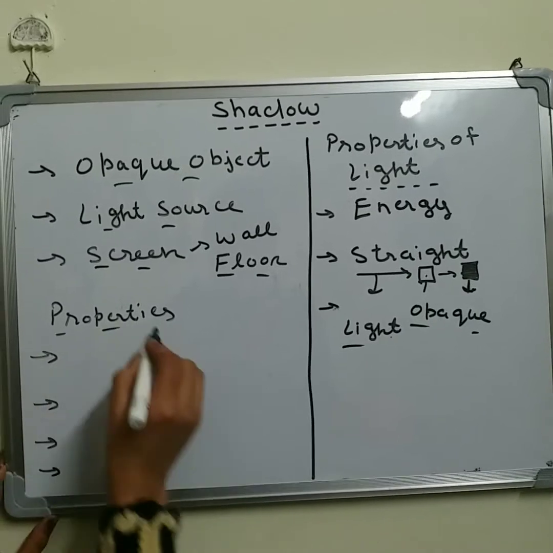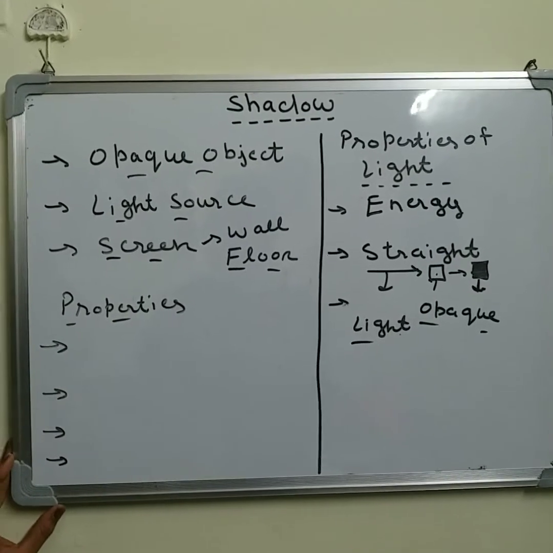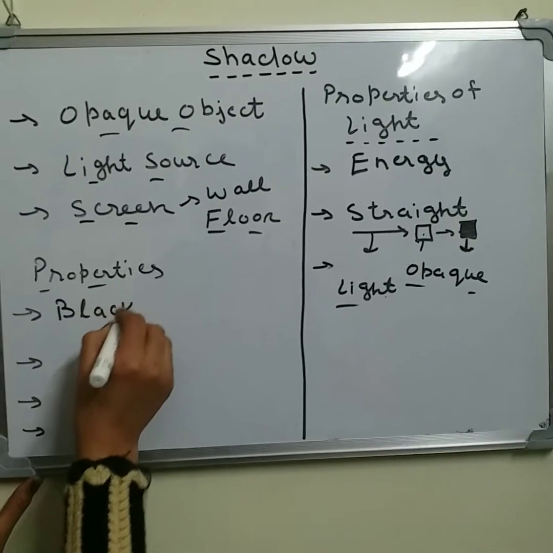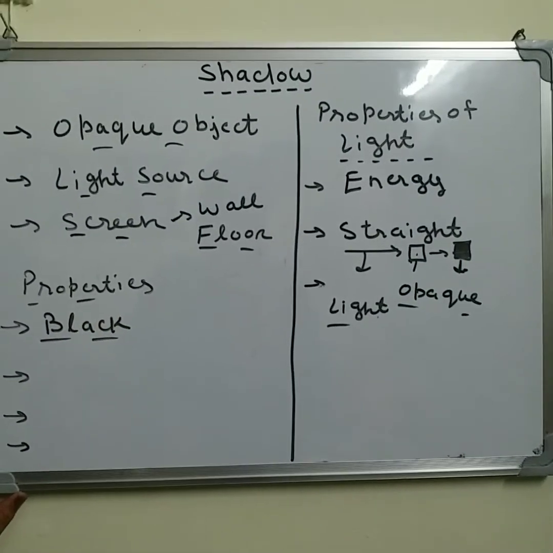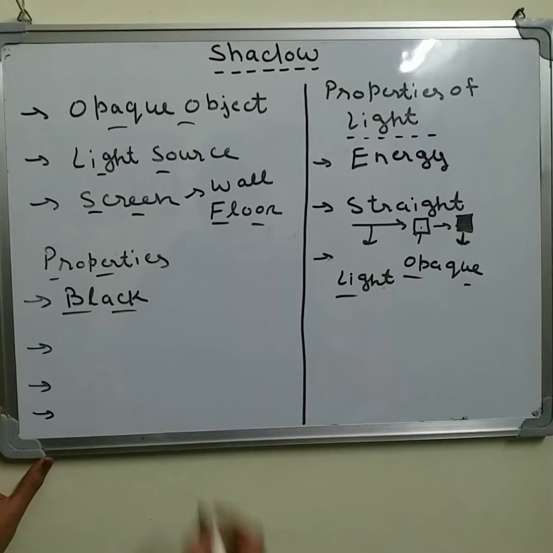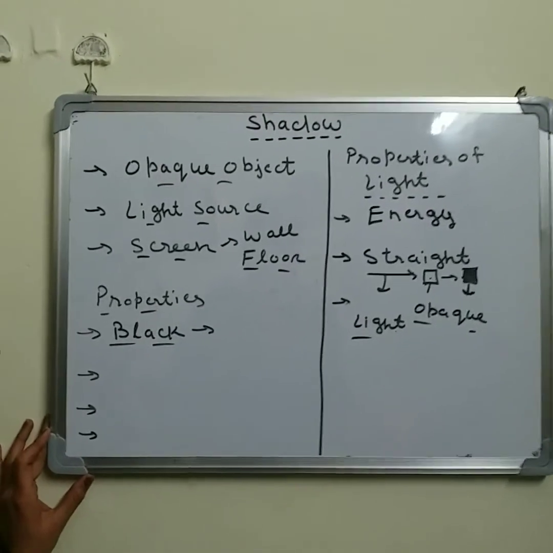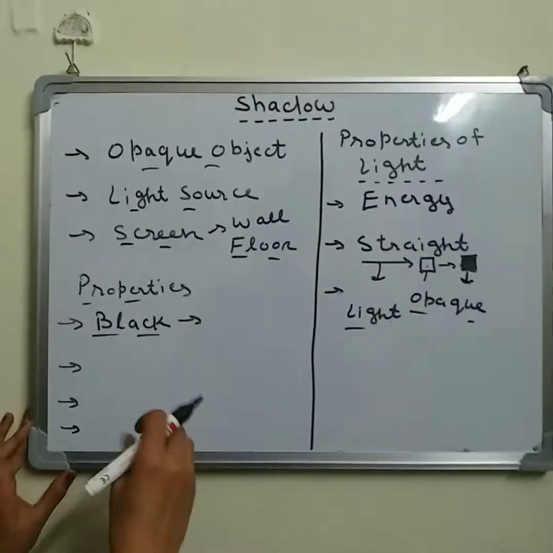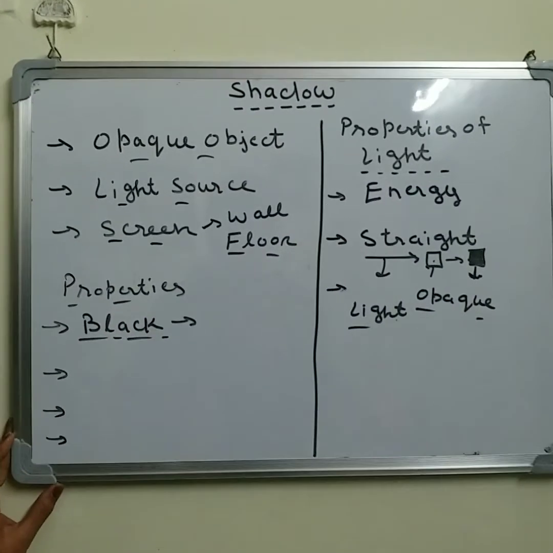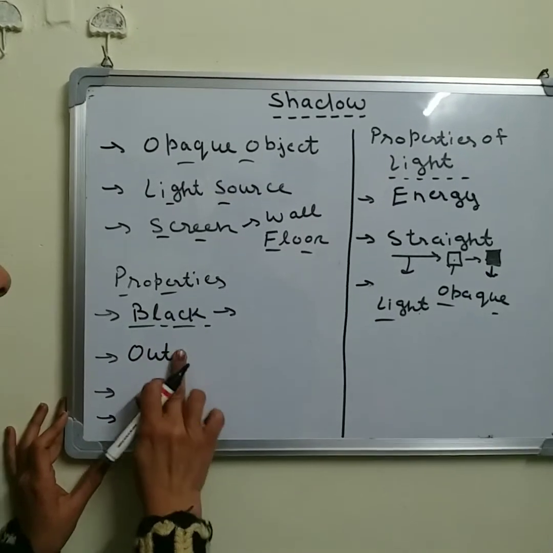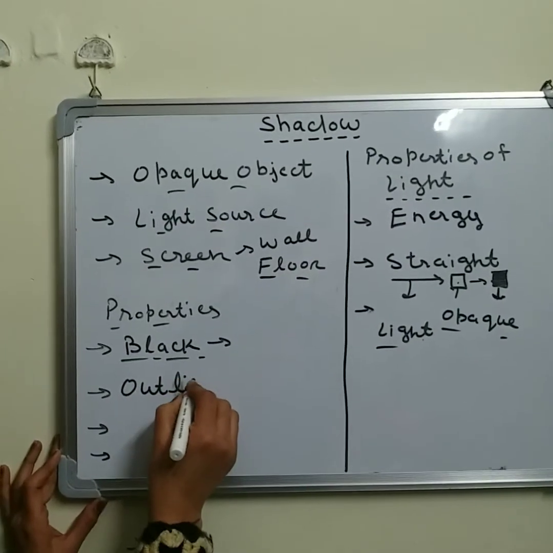Now we will discuss properties of shadow. First of all, shadow is black in color, irrespective of the color of the object. Second one, shadow always shows the outline of an object.